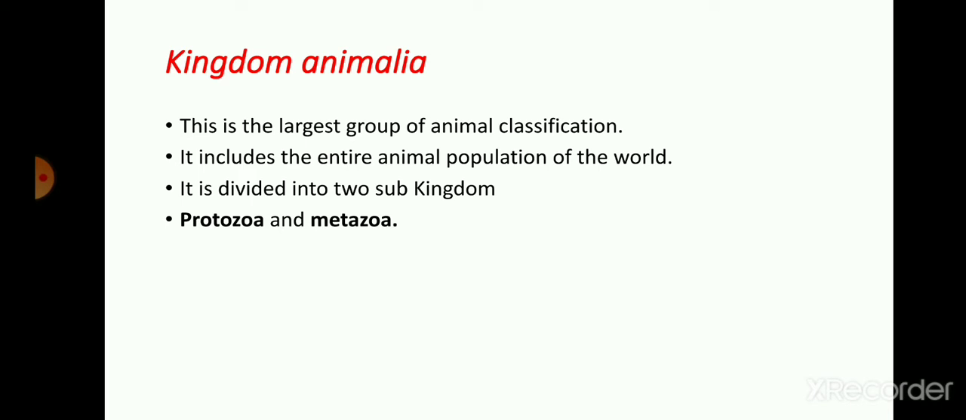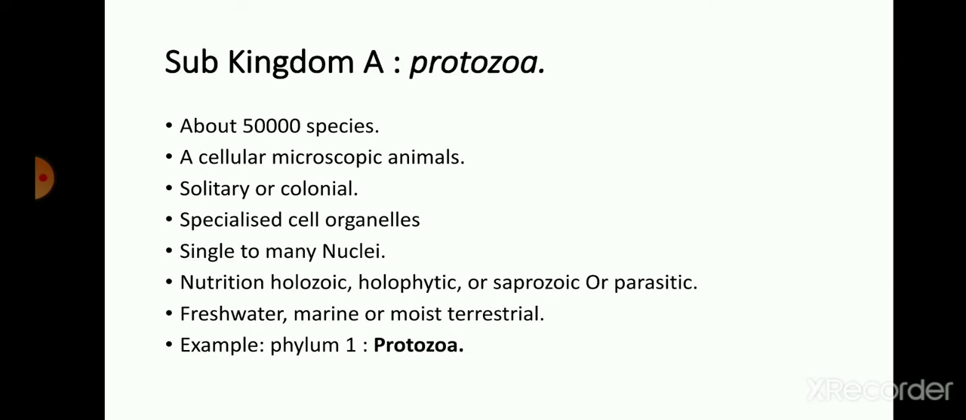So, let's see in detail. First of all, subkingdom Protozoa. This Protozoa consists of about 50,000 species. So, in the world, about 50,000 species belong to subkingdom Protozoa. These are microscopic animals, that is, we cannot see them with the naked eye. For the purpose of watching these animals, we have to use a microscope. They are very minute animals, very microscopic in size.